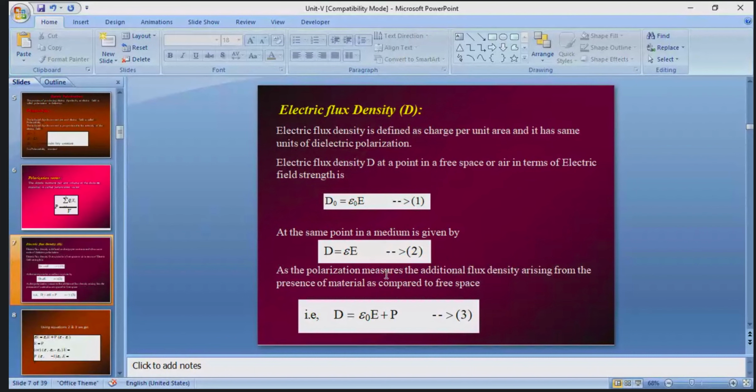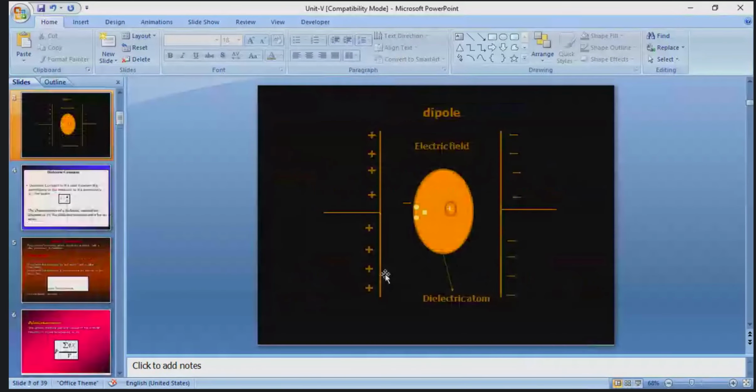At the same time, when the dielectric material is placed in between the parallel capacitor plates, polarization also occurs due to the generation of negative and positive charge carriers.